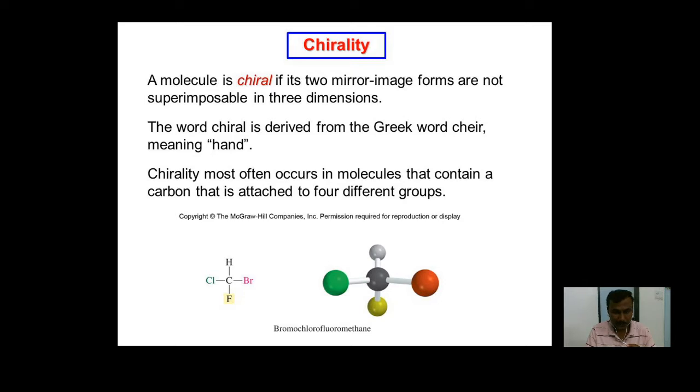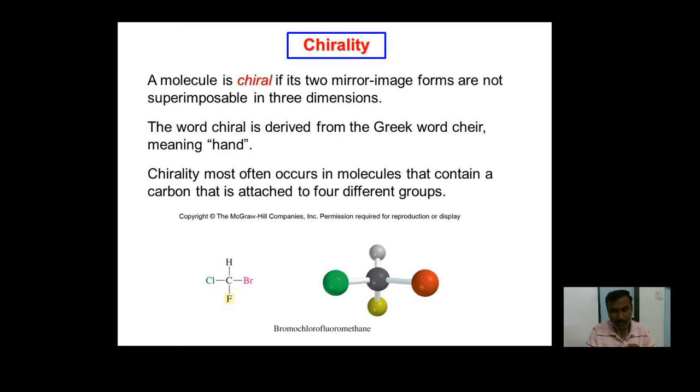So chirality most often occurs in molecules that contain a carbon attached to four different groups. That means a carbon having four different groups attached, that center is called the chiral center, and since the element is carbon, it is called the chiral carbon.